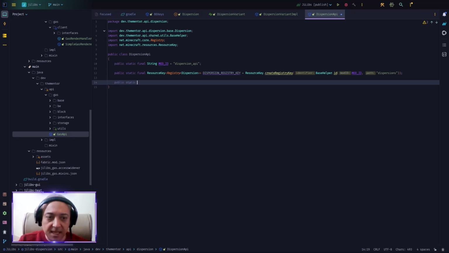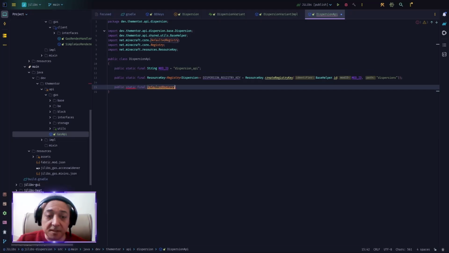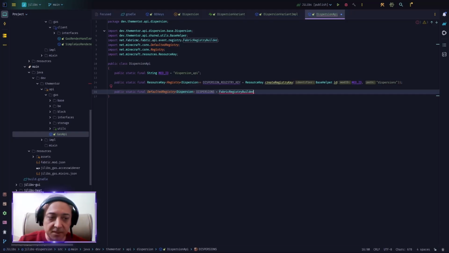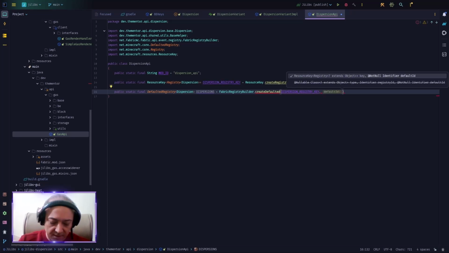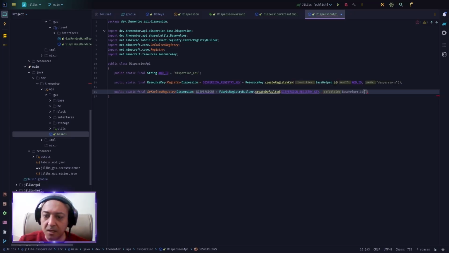So we say public static, and this is again final, DefaultedRegistry of Dispersion, and we call it dispersions equals to FabricRegistryBuilder. This is from Fabric, but it builds a registry entry, basically a registry dictionary. We have the create, but we want createDefaulted, with the dispersion registry key. This is our key in the whole system. And then here we want an identifier. We say BaseHelper.id of the mod ID, and then for the key, we can say empty.